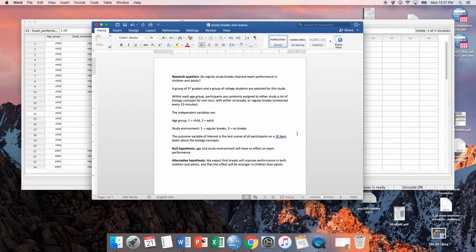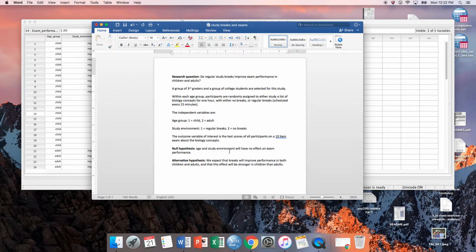So in this case, both of those are between subjects factors because people are either in one group or another. They're not in both. And they're either a child or an adult, not both. So the outcome variable in this case is how someone performed on an exam. And so in this case, let's imagine that they were given a 10-item exam about the biology concepts they just studied. And, just to keep it realistic, imagine that these are concepts that aren't very hard for a third grader to understand if they studied it.